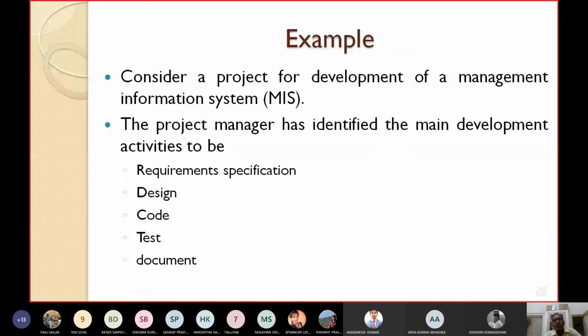Consider a project for development of an MIS, a management information system, and the project manager has identified these main development activities. What are they? Requirement specification, design, coding, testing, documentation, etc. Then he has to prepare a WBS, a work breakdown structure, for this MIS. How will it look?